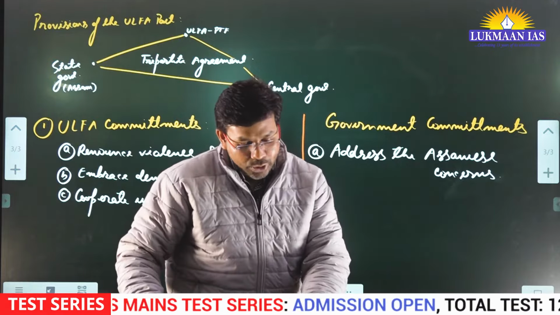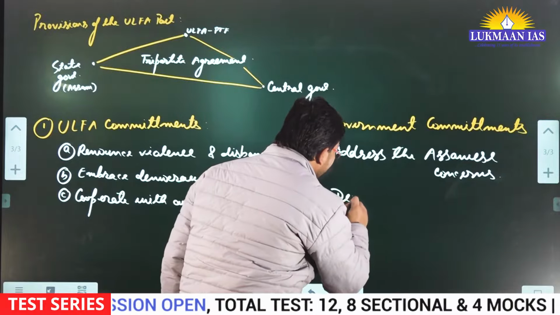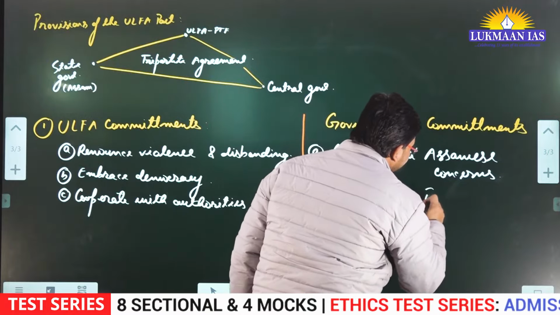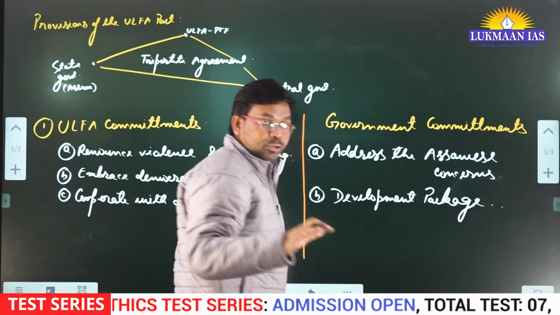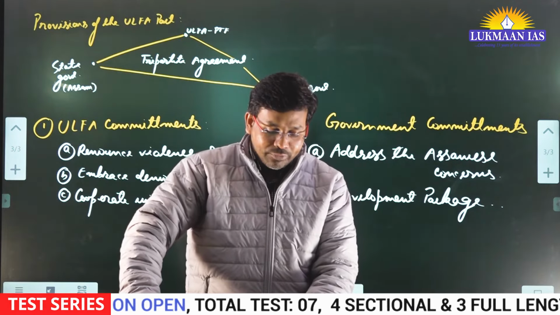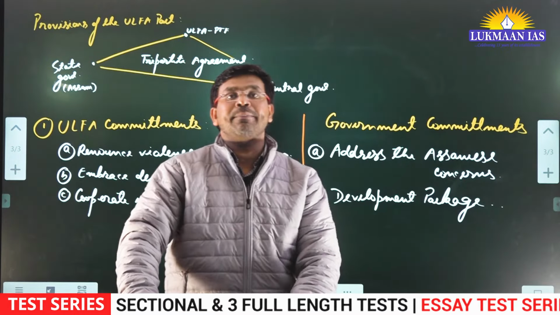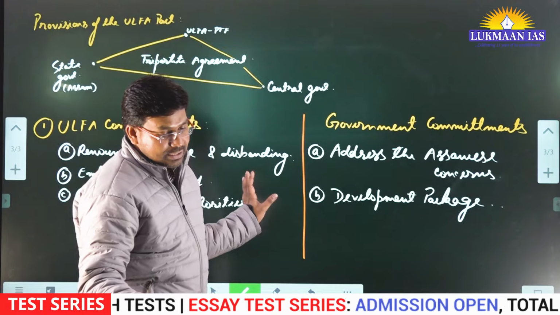Then the central government is going to provide a development package, not to the ULFA section, but to the state of Assam for proper development, and this will be 1.5 lakh crore investment in the state of Assam. So it's going to act as a development package for the state of Assam.